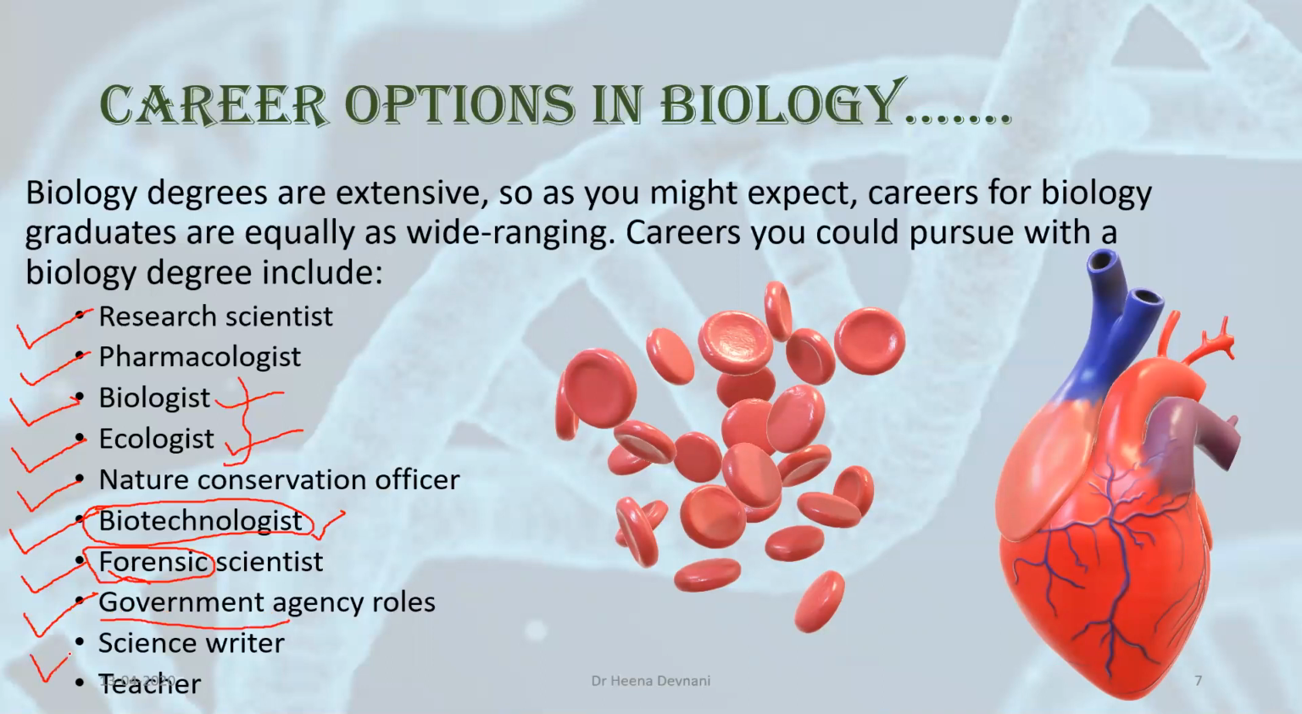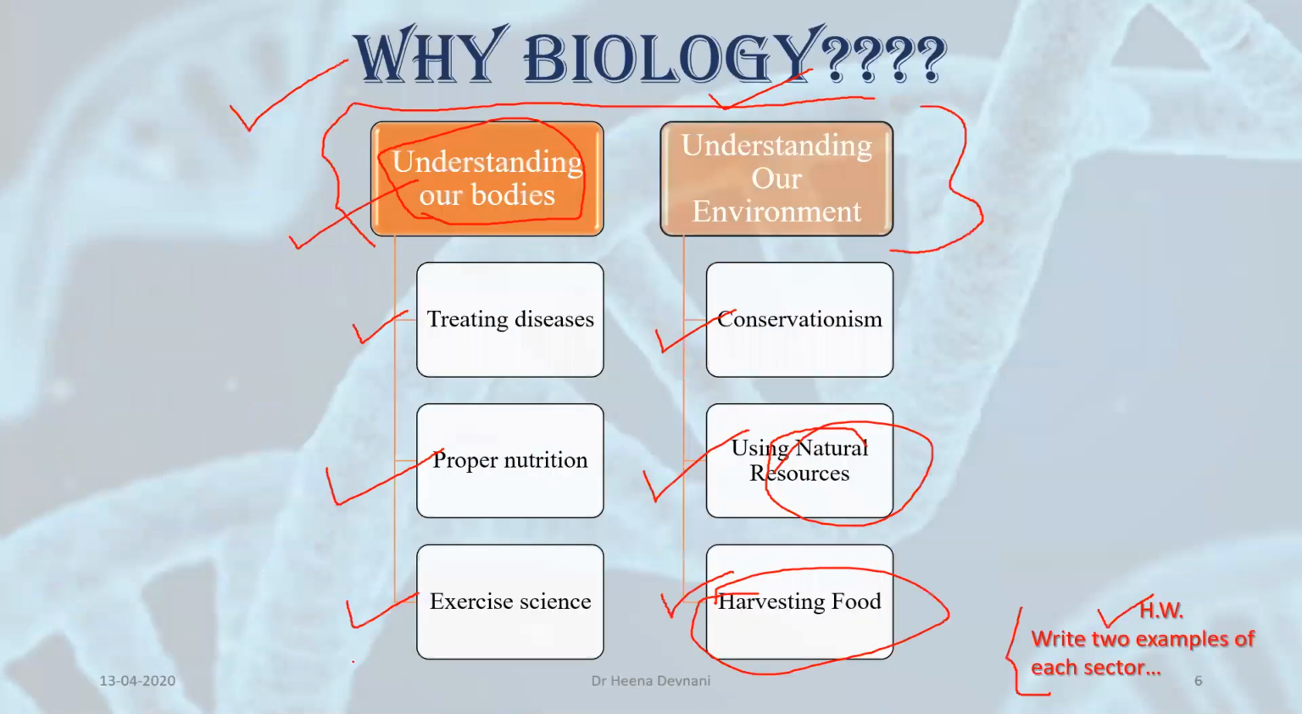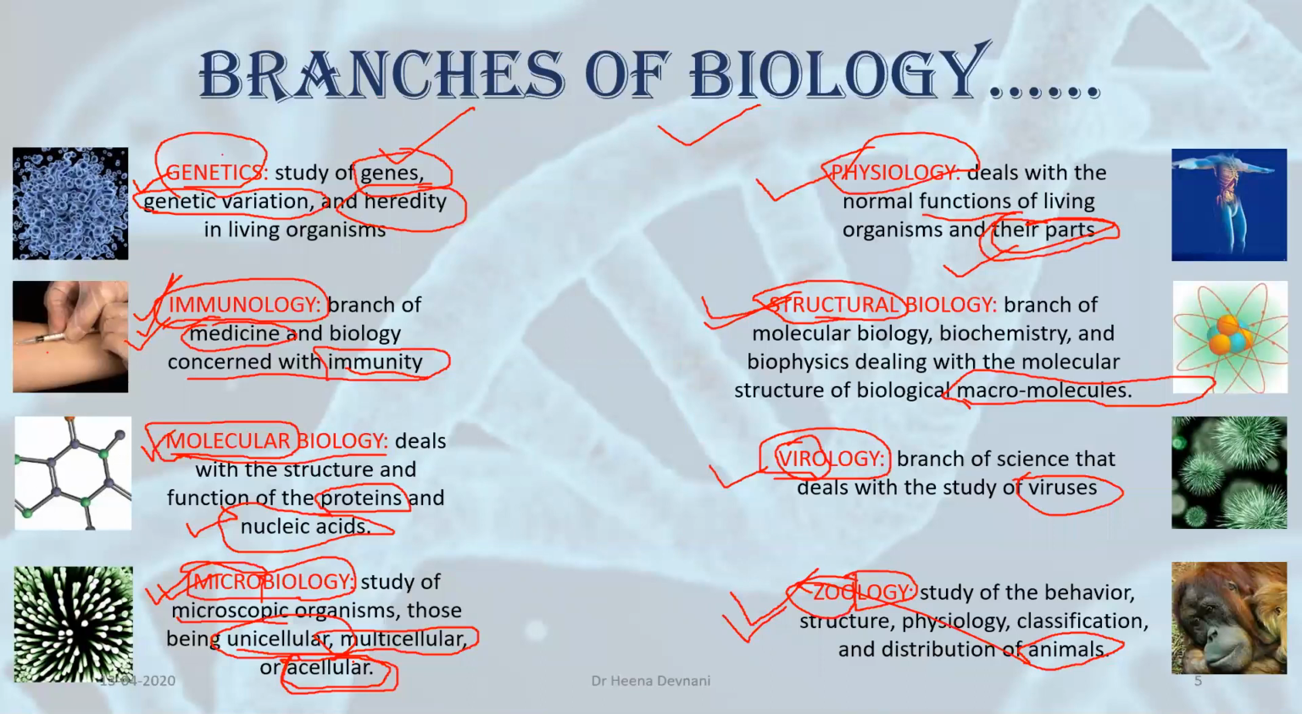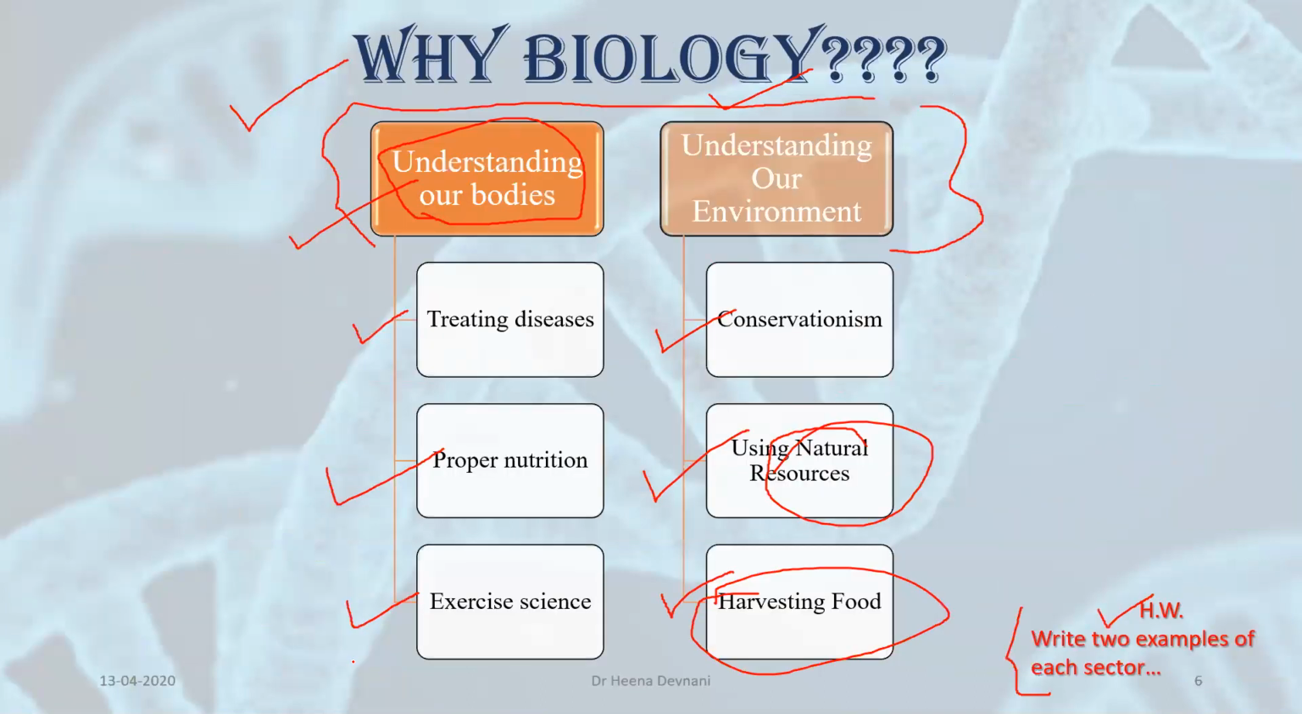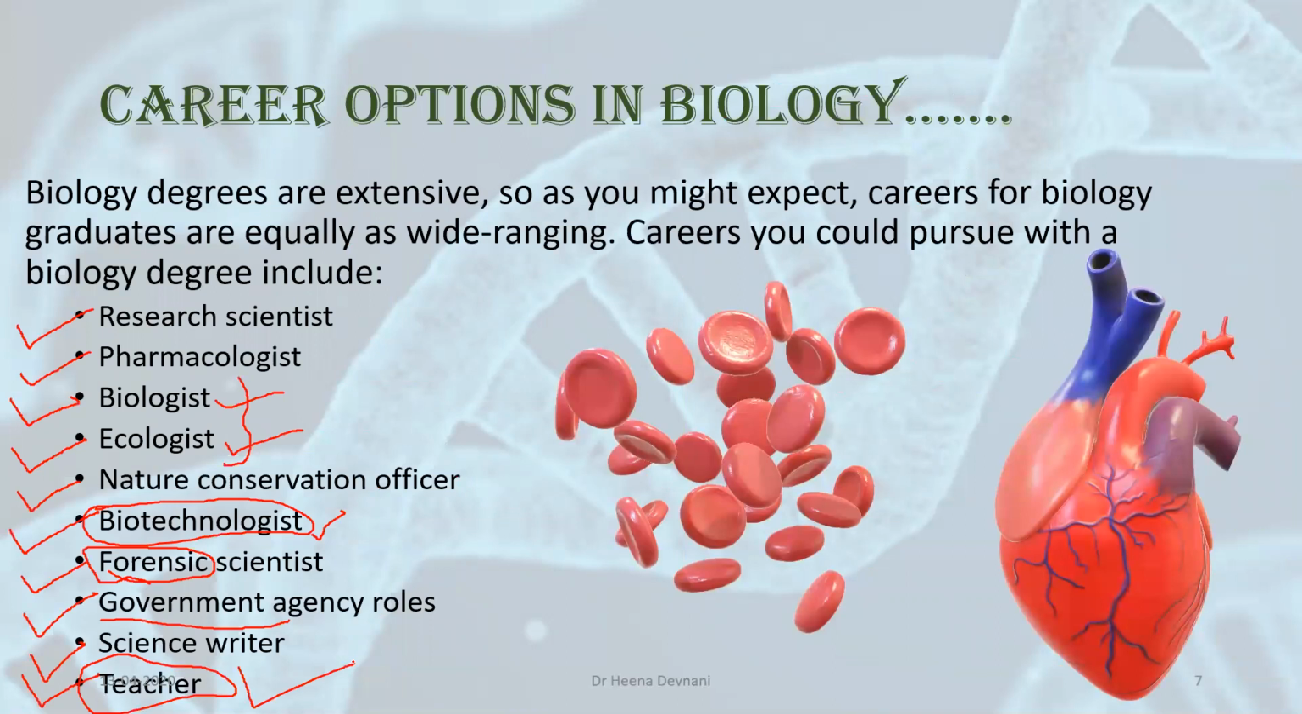You can become a science writer. You can write a lot of articles about science, or you can also become a teacher. If you love teaching, if you like to spread your knowledge to others, just like me, you can become a teacher. So this was all about career options in biology. We have studied what is biology, branches of biology, why you need to choose biology, and career options in biology. Now I think your mind might be clear whether to choose this subject or not.